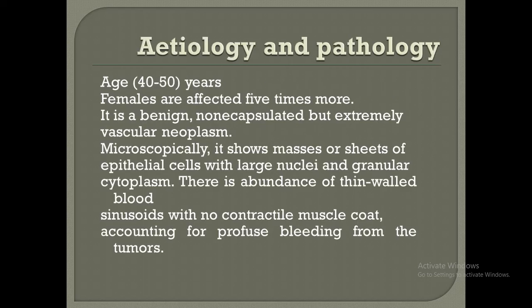Considering the etiology and pathology, the tumor is often seen in the middle age, in 40s and 50s. Females are affected 5 times more than males. It is a benign, non-encapsulated but extremely vascular tumor, and its rate of growth is very slow, and several years may pass before there is any change from the initial symptoms. Tumor is locally invasive. Microscopically, it shows masses or sheets of epithelial cells which have large nuclei and granular cytoplasm. There is abundance of thin-walled blood sinusoids with no contractile muscle coat. Because of this, there is profuse bleeding from the tumor.